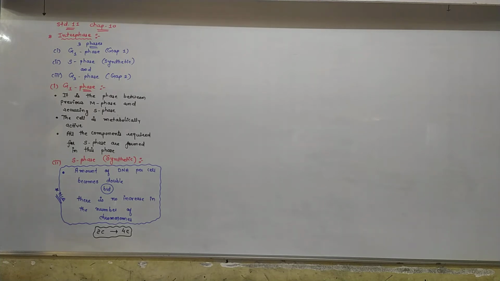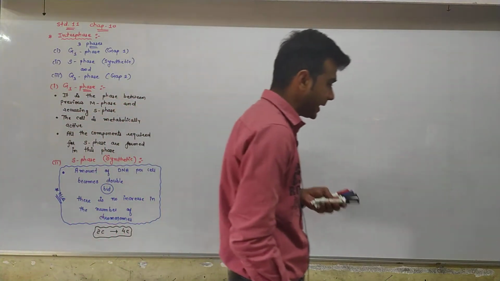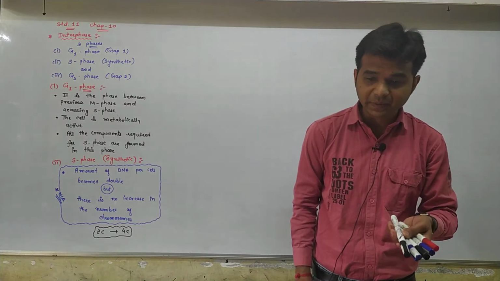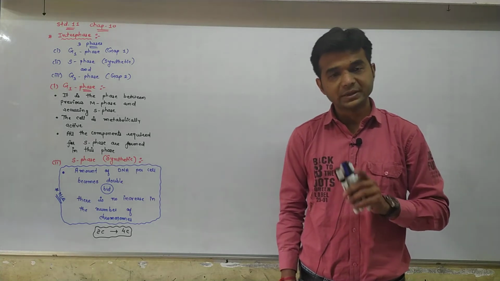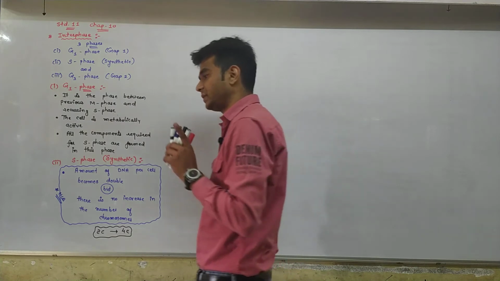If the cell had diploid or 2n number of chromosomes in G1 phase, even after S phase the number of chromosomes remains the same, that is 2n. So in G1 phase, if n haploid chromosomes are there, after S phase haploid chromosomes are there. Yes, DNA becomes double, but no change in the number of chromosomes.